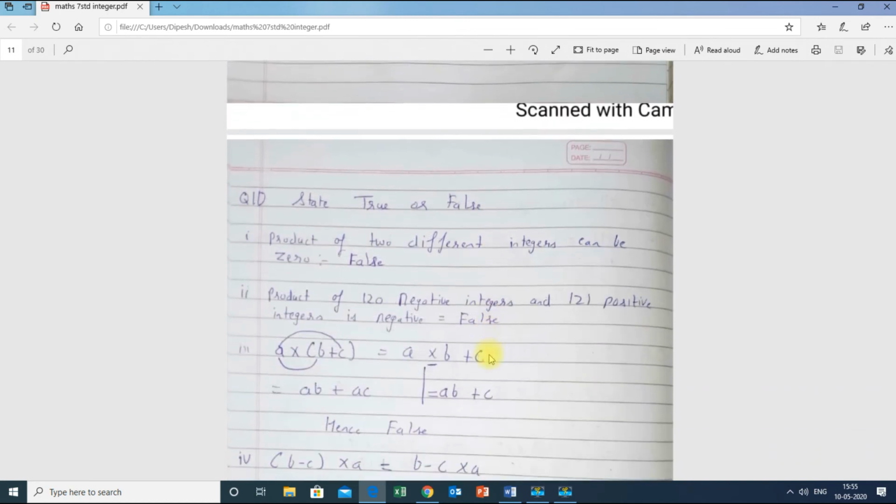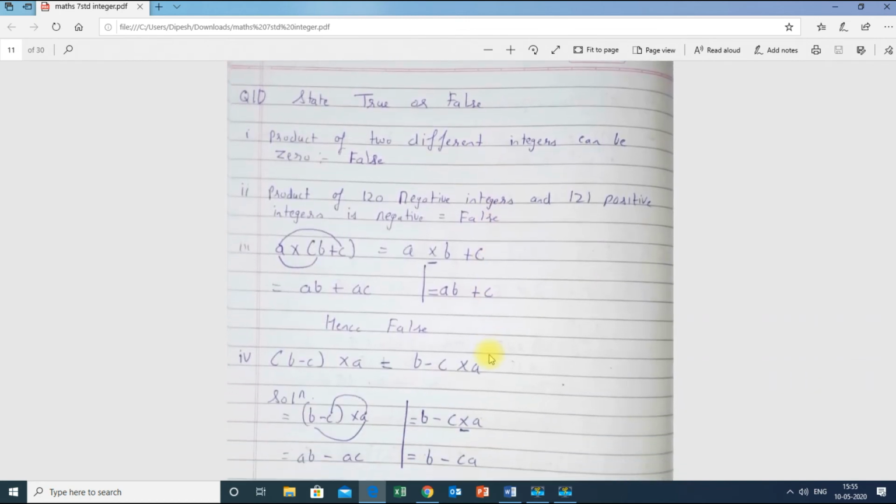Now, state true or false. Normally they don't ask true or false in exams, but I hope you understand this type of question very clearly. Product of two different integers can be 0. As we know, it is not possible, because 0 is not an integer, it is called 0 itself. Therefore I can say it is false.